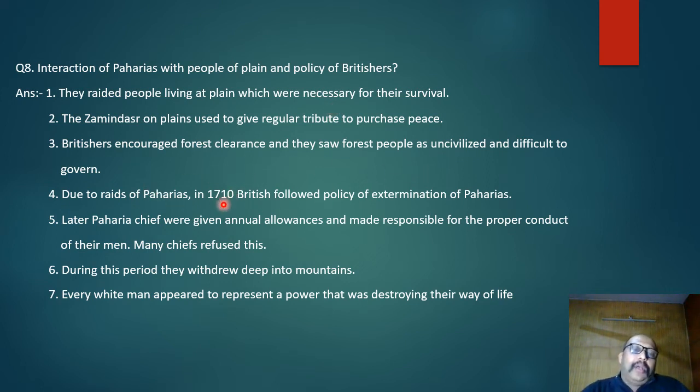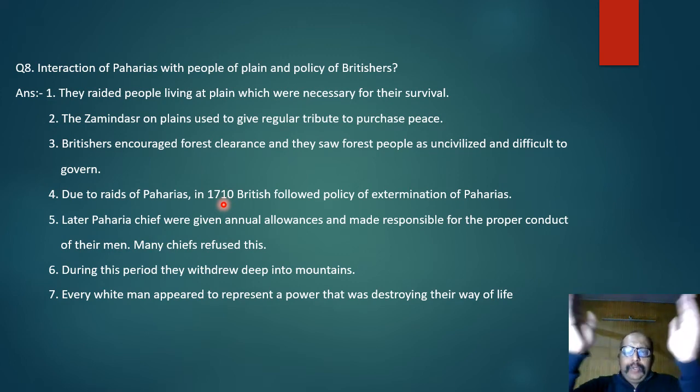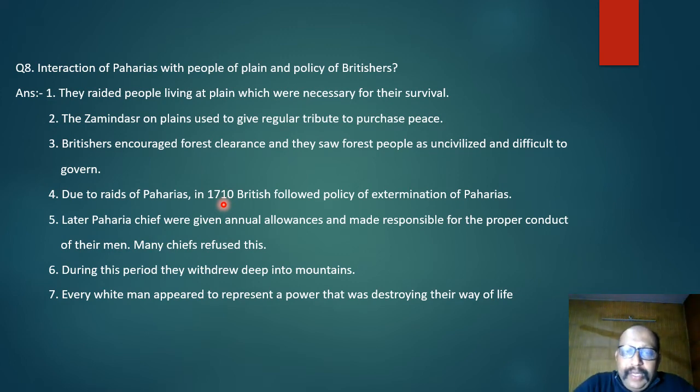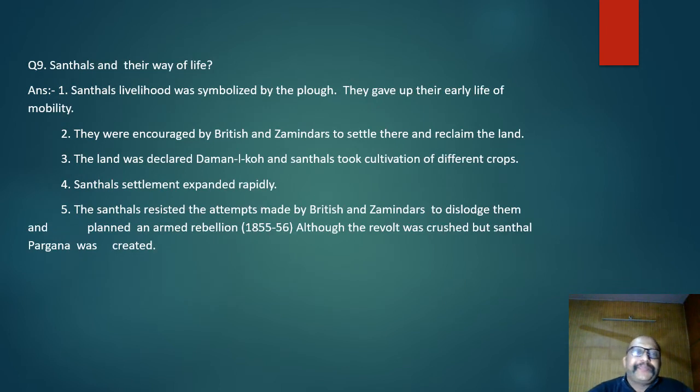But later on, peace settlements were negotiated, and the Britishers and the Zamindars asked the Pahadiya chiefs to take allowances and mind their men, but most of the Pahadiya chiefs refused to do that. They went deep into the forest because this was the question of their survival. So the coming of Britishers and the aggressive policy followed by them was very, very brutal for Pahadiyas.